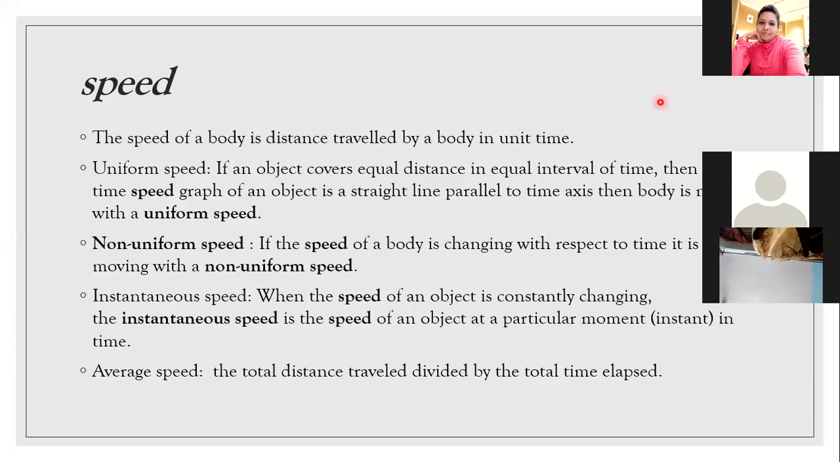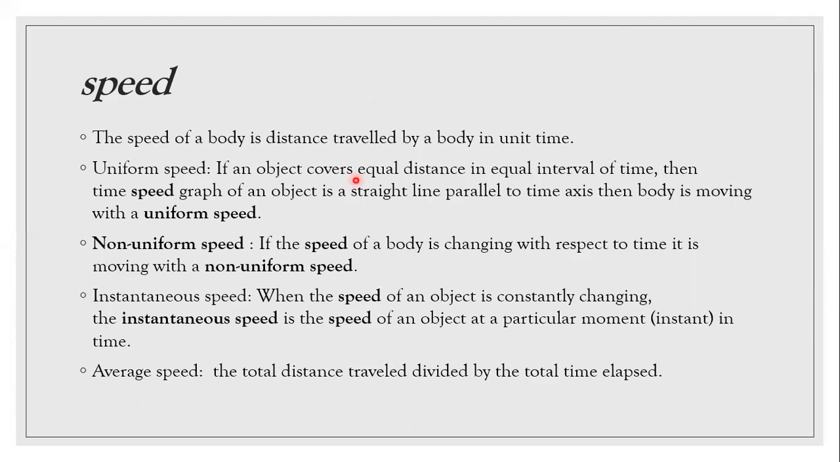Now a little bit more about speed. The speed of a body is the distance traveled by a body in a unit time. What is uniform speed? If an object covers equal distance in equal intervals of time, then the speed-time graph of an object is a straight line parallel to the time axis. Then the body is moving with a uniform speed.